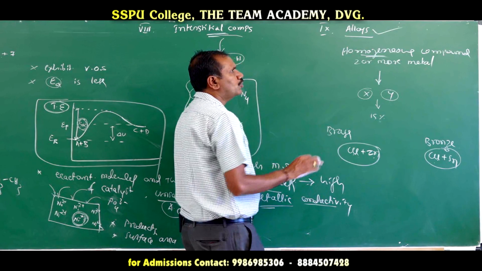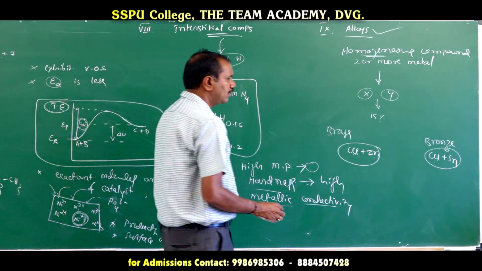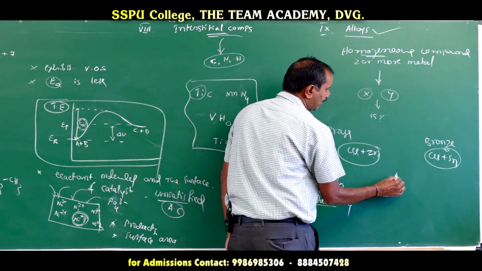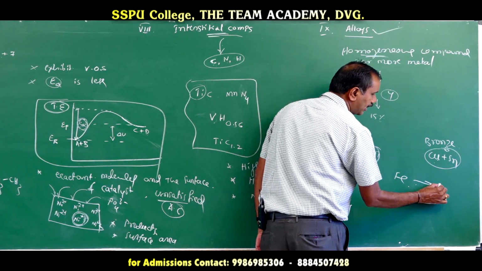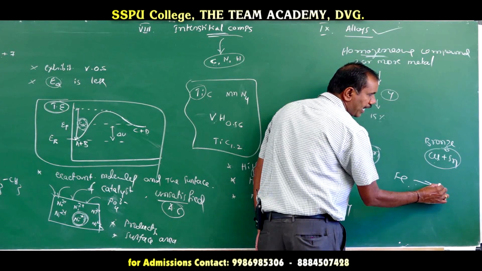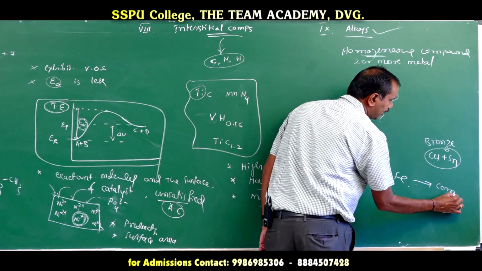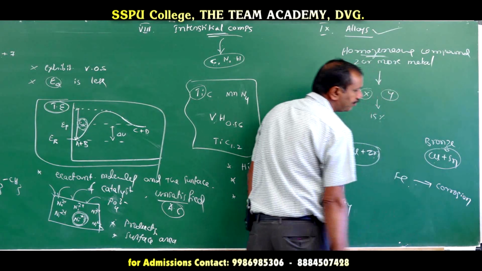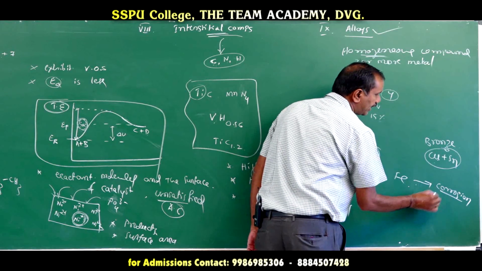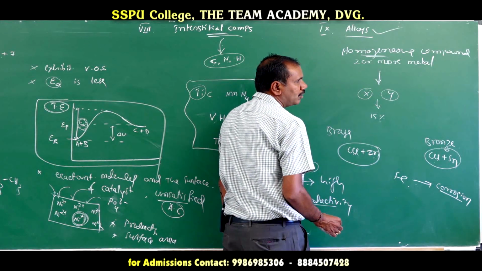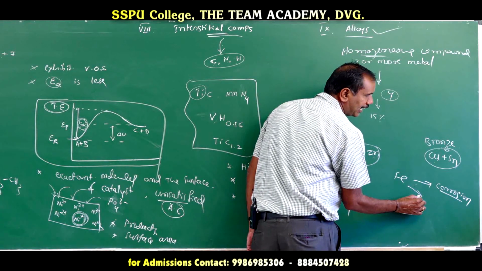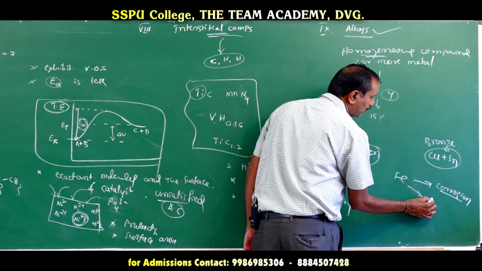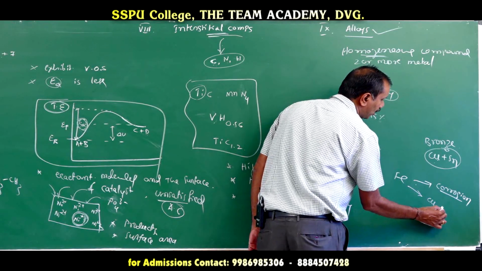Then why use those alloys? Usually if iron alone is there, then it is highly reactive. Highly reactive means corrosion will start, rusting of iron will take place. To avoid the rusting of iron, that iron can be made into stainless steel, by mixing with either copper, nickel, cobalt, etc.